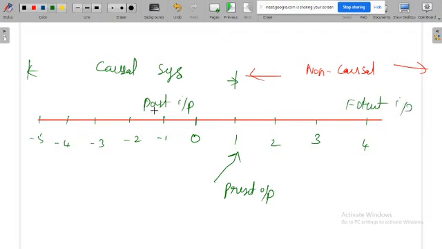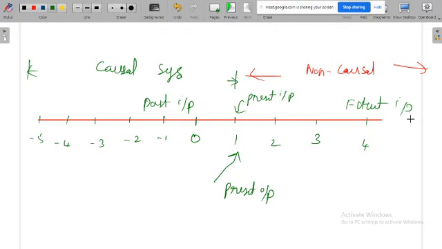In this case, this is past input, this is future input, whereas this one is present input, because you are observing presently at t is equal to 1. Whatever input is present at t is equal to 1 is the present input. All other input less than 1 is called past input. All other input greater than 1 is called future input.